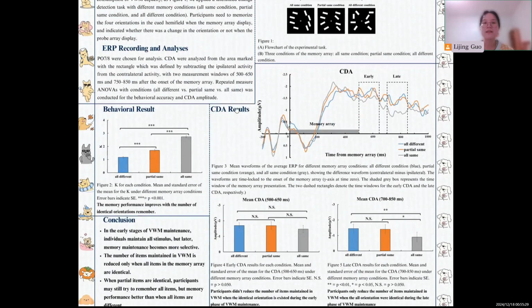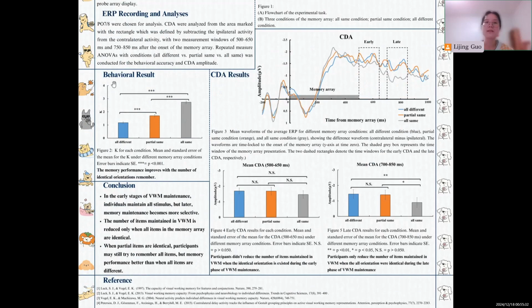Let's move on to the result part. This is the behavior result. We find that the K values increased as the number of identical items increased, which means the memory performance improved with the number of identical orientations remembered. And to get more detailed information about the maintenance process, we divided the CDA result into 2 time windows.